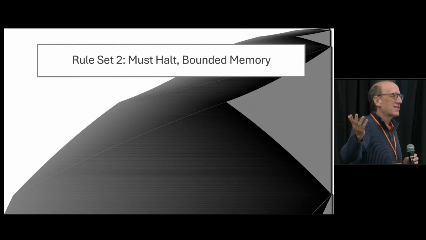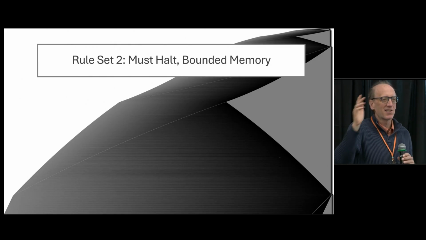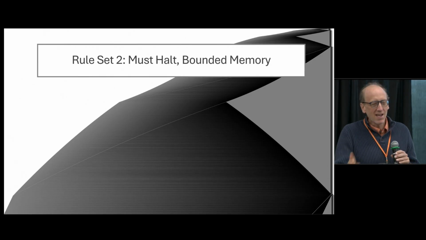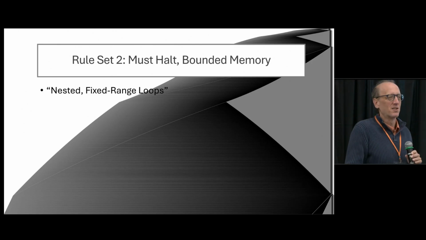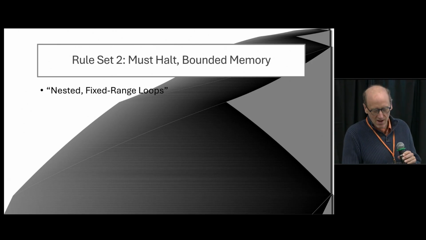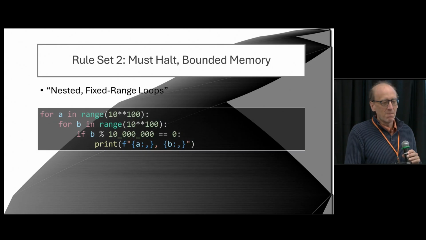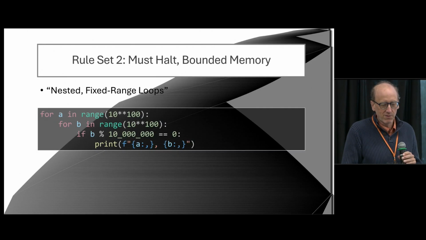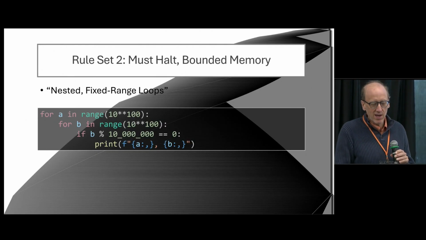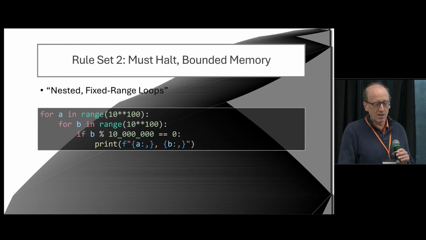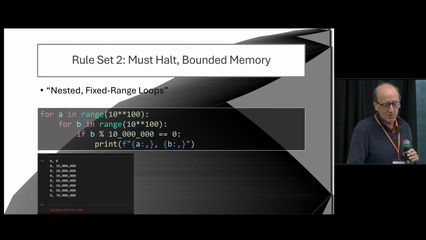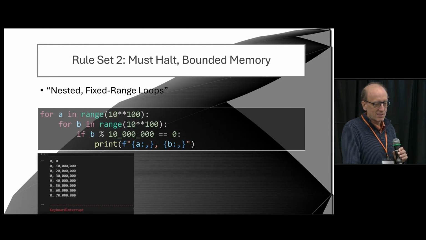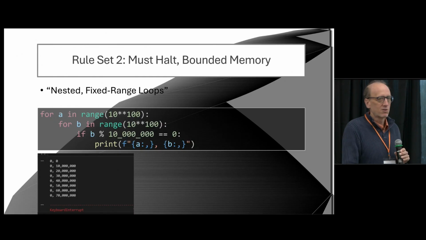What if we don't have any access except we can run the program? We can't access any outside library. Nested loop. So that's what we're going to do. We're going to do nested fixed range loops in Python that might look something like this. For A, in the range 10 raised to the 100th power. Inside that, for B, in the same range. And just so we see some output of this, every 10 million steps, we'll print out where we are. And if we do that, we'll get 0, 0, 0, 10 million, 0 to 70 million. And then I got bored and hit Control-C.